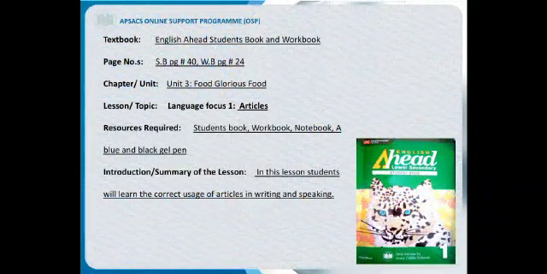Today we are going to cover page number 40 of the student's book and page number 24 of the workbook. It is related to Unit 3, Food, Glorious Food, in which we are going to cover Language Focus 1, articles. You need a student's book, workbook, notebook, a blue and a black gel pen. In this lesson, we will learn about the correct usage of articles in writing and speaking.